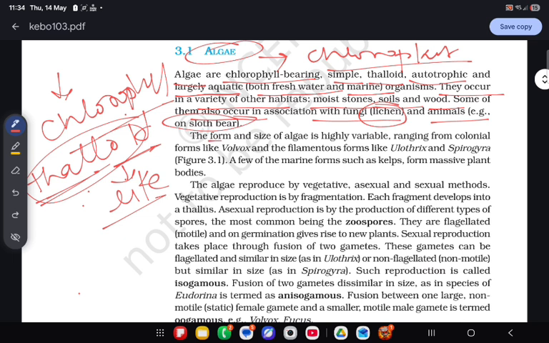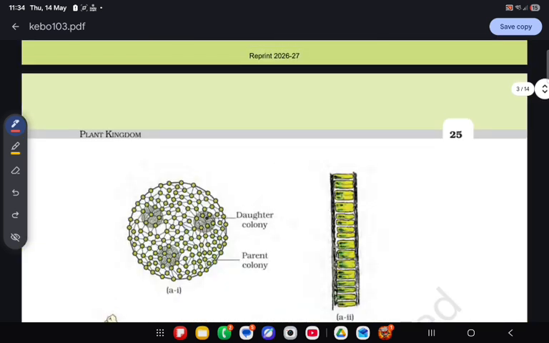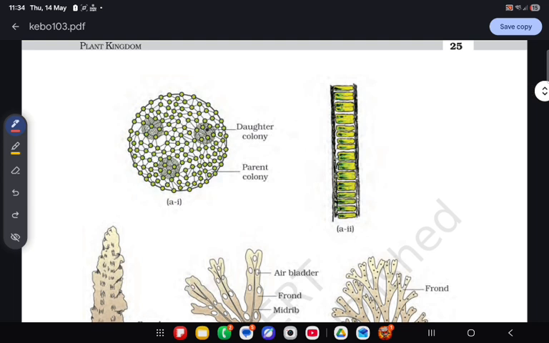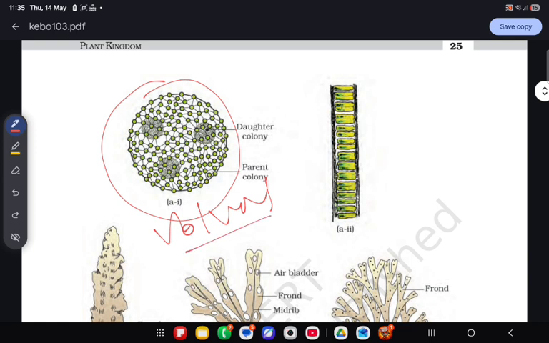Now the form and size of algae is highly variable. There are colonial forms such as Volvox, and filamentous forms like Ulothrix and Spirogyra. You can see this is Volvox, the colonial form. They live in colonies. This is Ulothrix, filamentous.